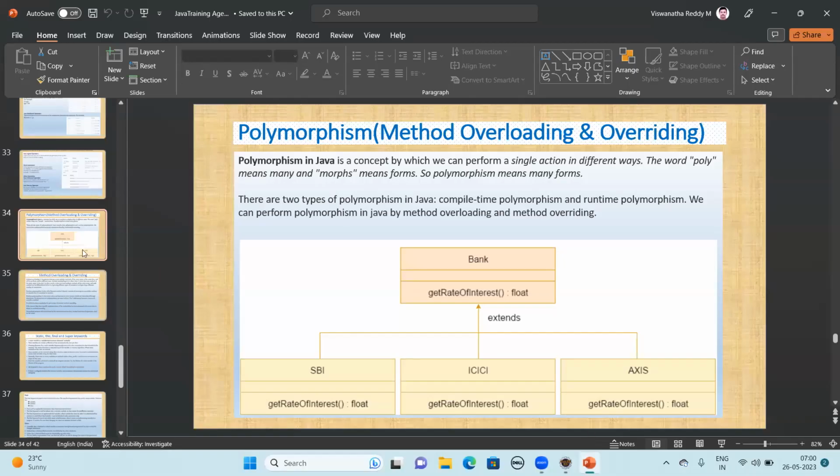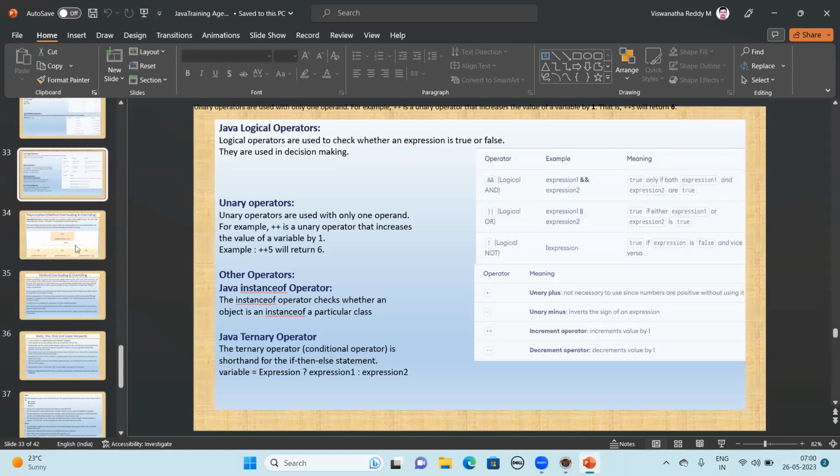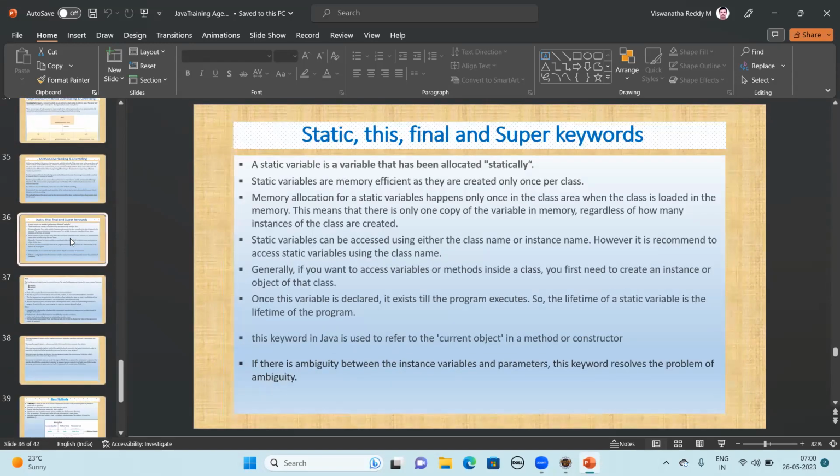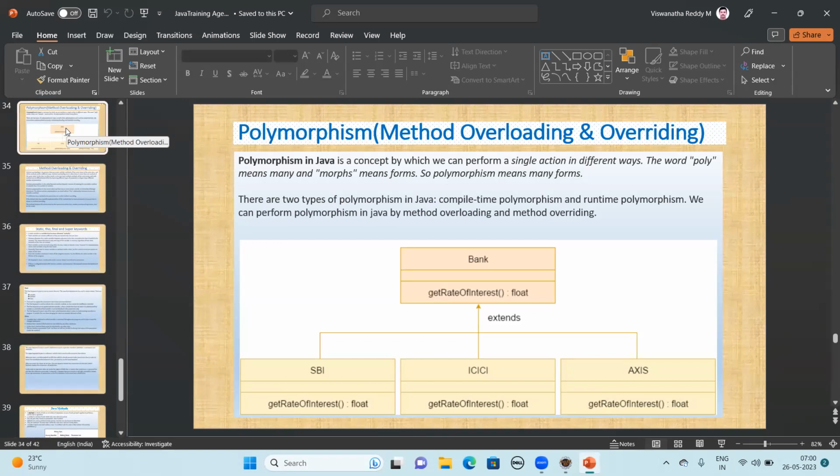Okay, before we go to operators, static, this, final, and super. This and super need the polymorphism concept to be understood. Without knowing the polymorphism concept, we cannot understand this completely. That is the reason we will first discuss polymorphism.